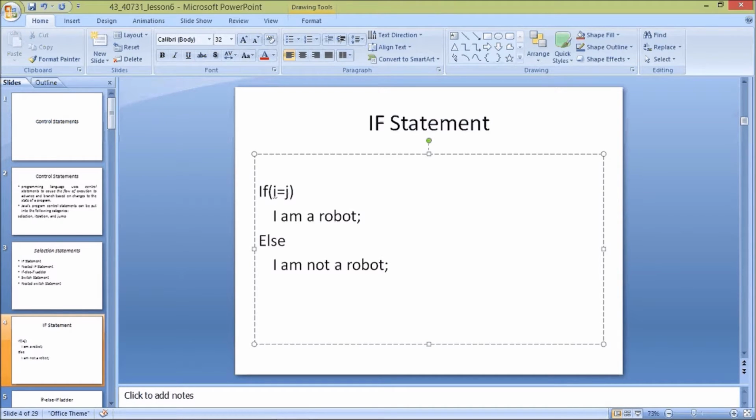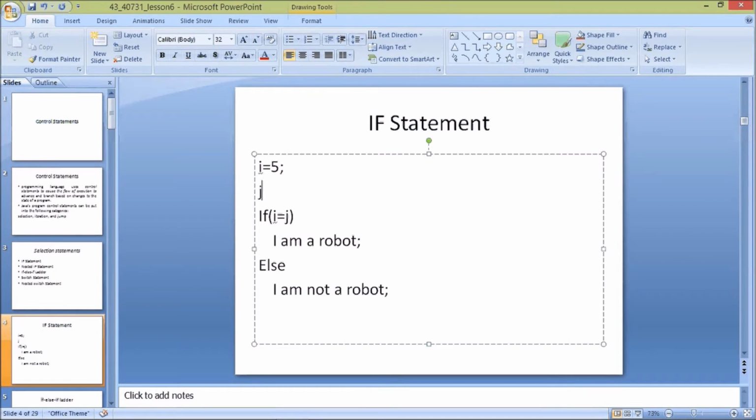So if the values given as input are like i equal to 5 and j is also equal to 5, or otherwise I can give j a condition like i plus 1 minus 1.